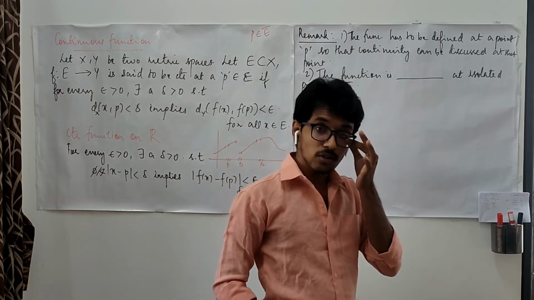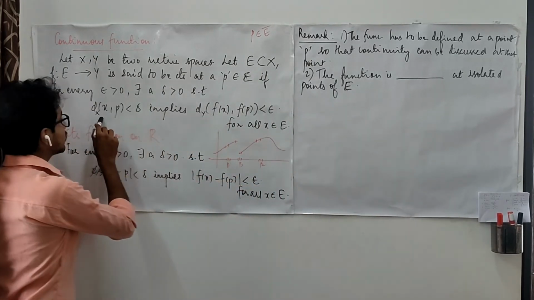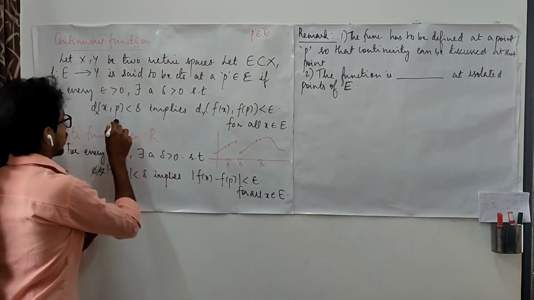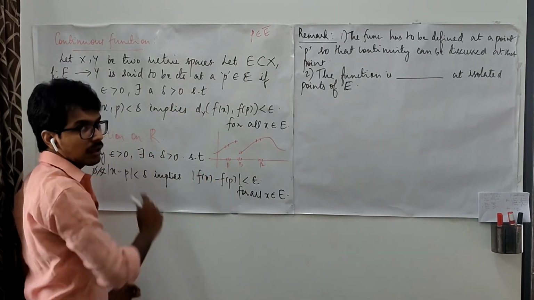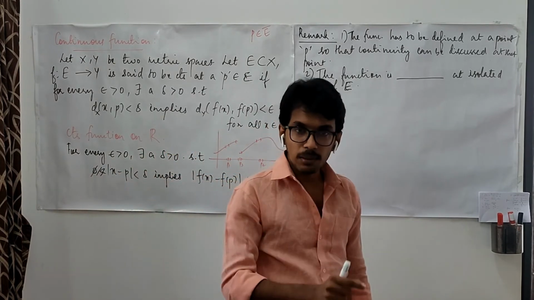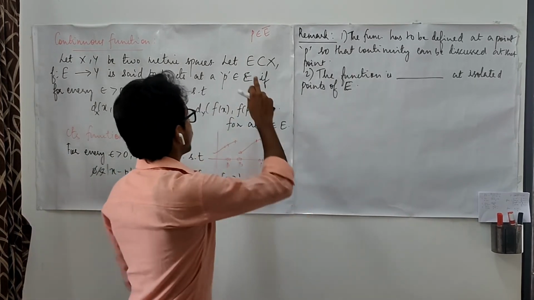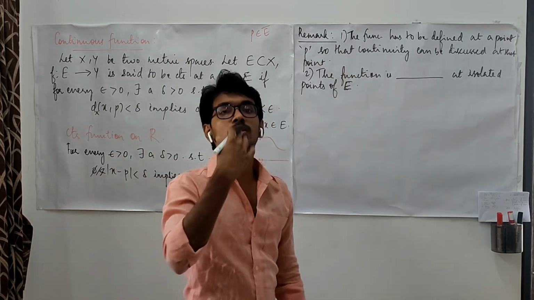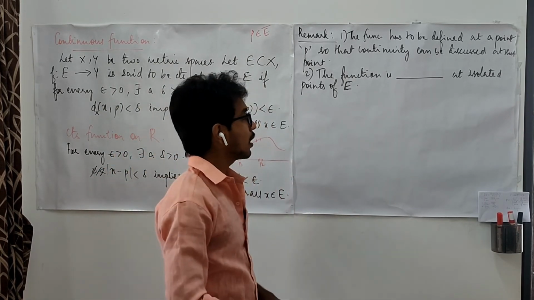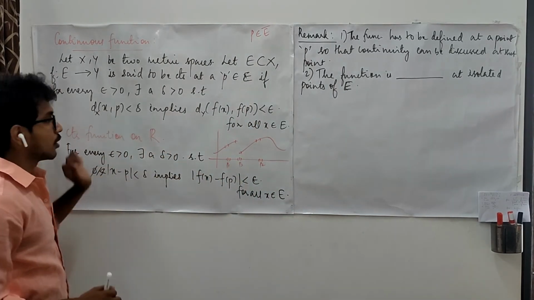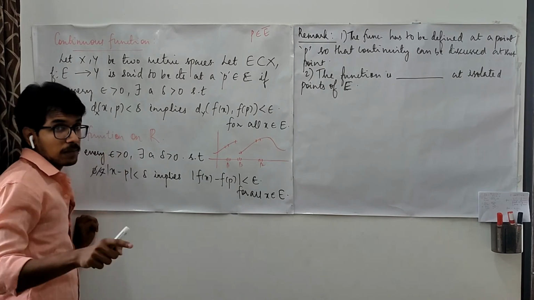If it is isolated, then this condition will be satisfied by only that point. If you are talking about the point P, only the point P will be in the neighborhood which is a member of the set. Other points of the neighborhood will be outside the set.